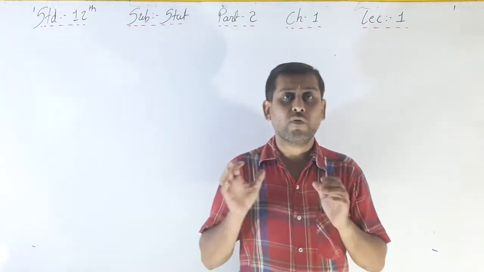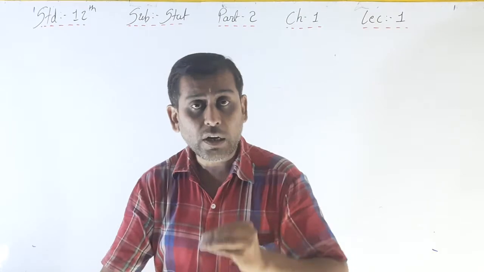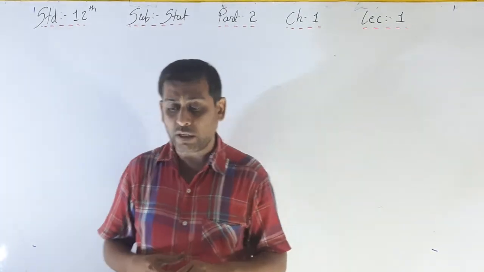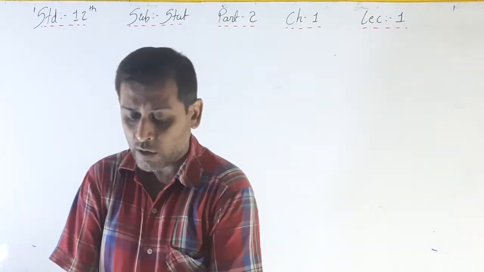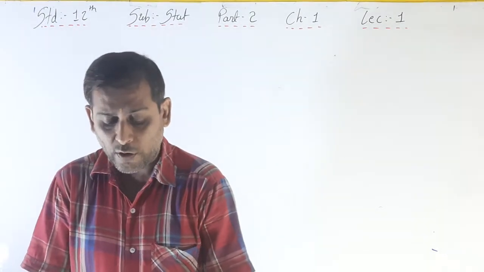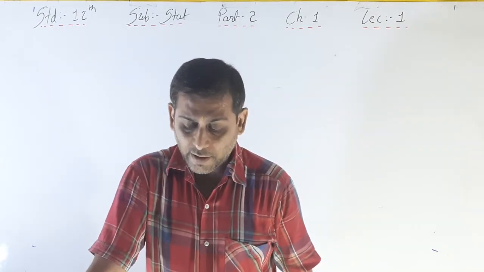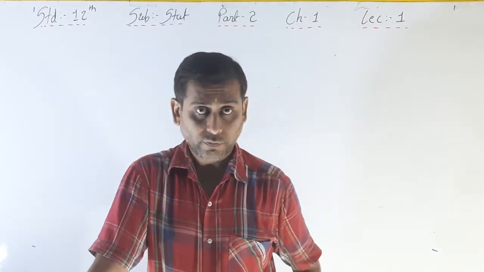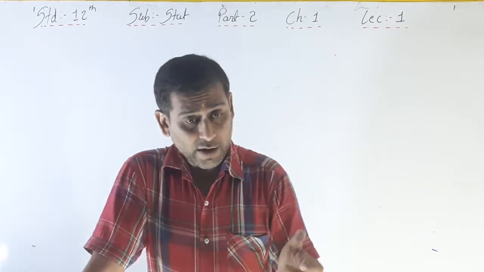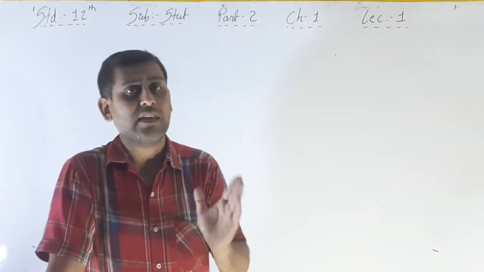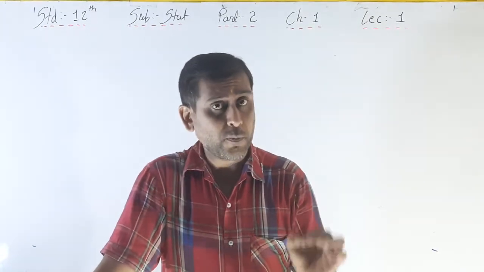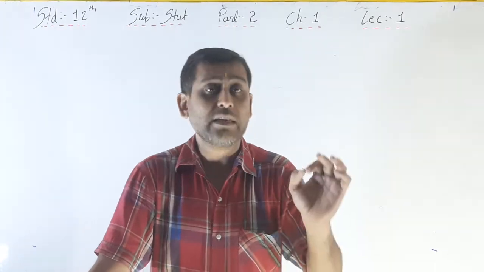First of all we are understanding the theory of this chapter, on the first page. Let us see the contents of this chapter. On page number 1 of the chapter probability, first we have the introduction, then random experiment and sample space. We have to know what a random experiment is and, from that, what the sample space is.